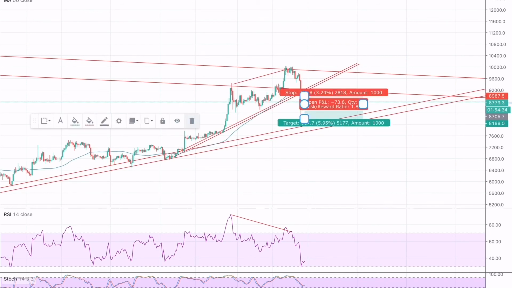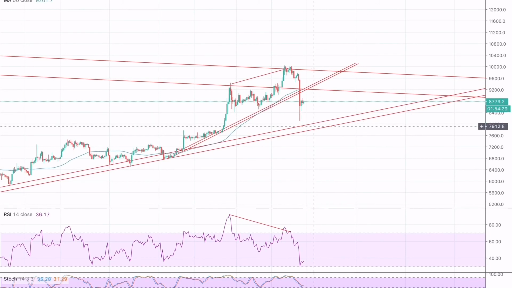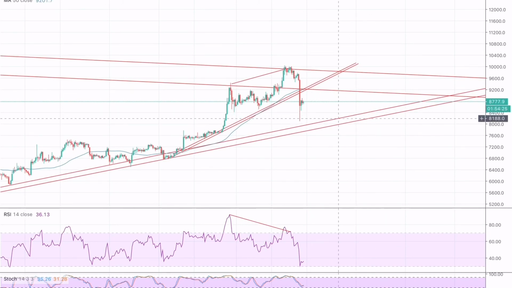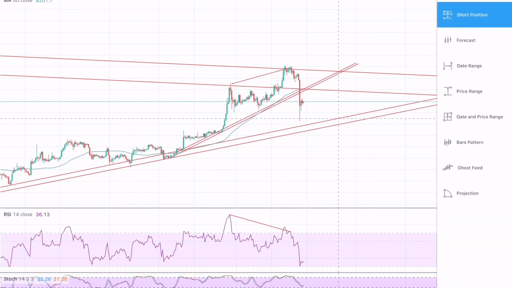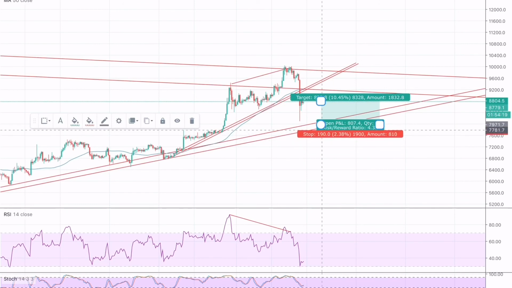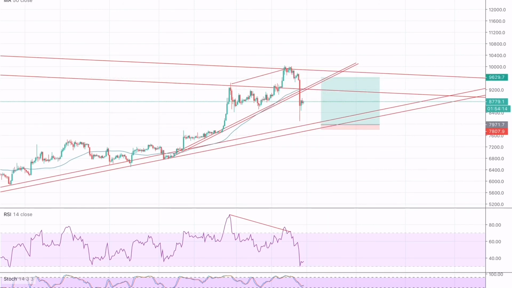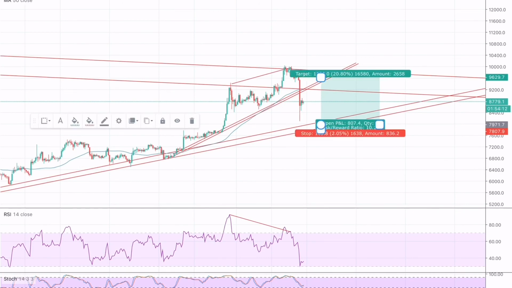However, a buy position can be created at the test of the resistance or at the support line, as I will show you. The stop loss should be placed just below the trend line and the take profit should be placed at the resistance. Thus, this trade will provide us with a great risk to reward of 1 to 4.